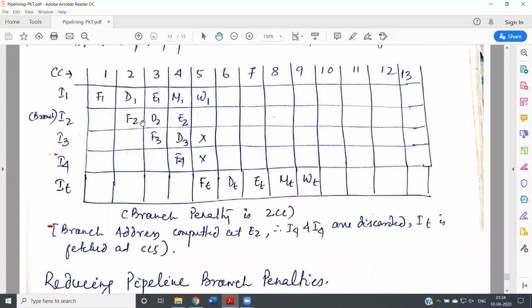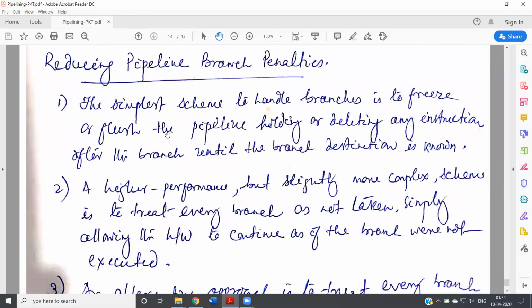If we know that it is a branch instruction, we'll not allow any other instructions to be there in the pipeline. We'll stop it over there. If any instruction is fetched, then also we'll delete or flush out those instructions. But doing so has more cost to the pipeline, because the pipeline will not continue unless the branch target is known or the execution stage is over.